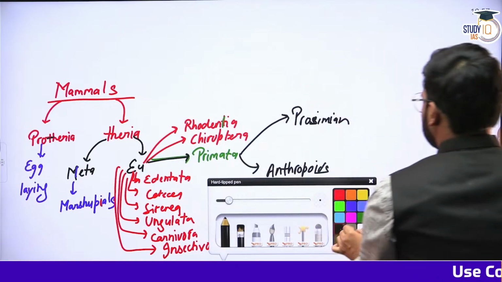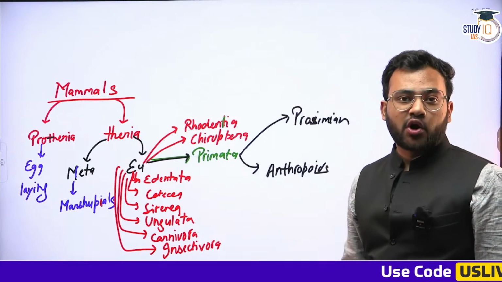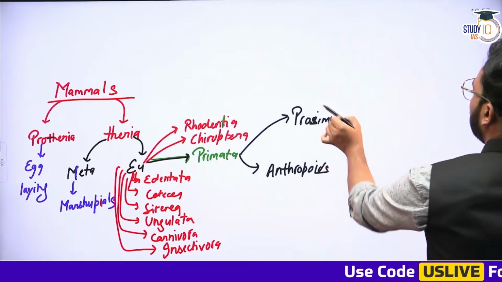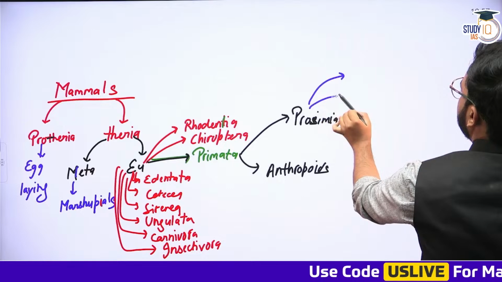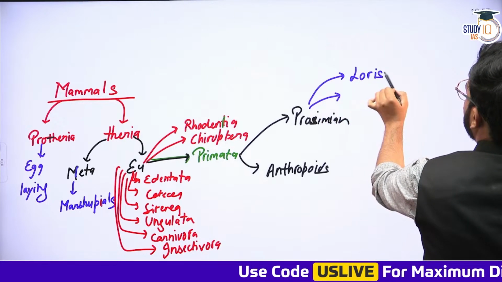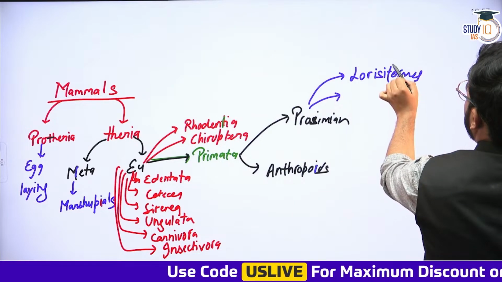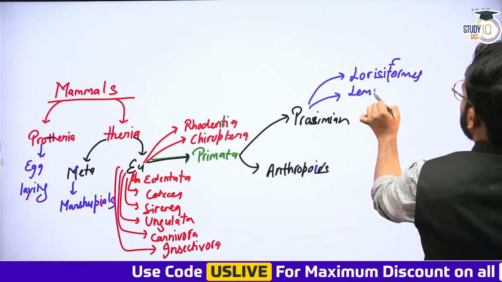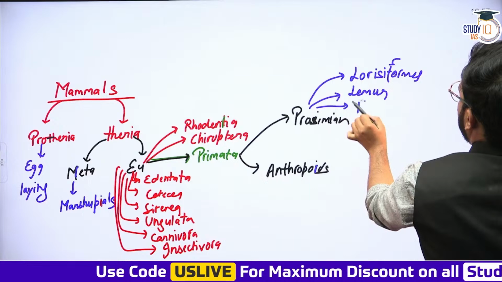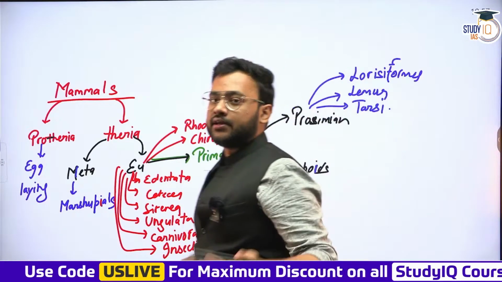Now even this suborder prosimian is divided into three infraorders. One is Lorisiformes, similarly Lemuriformes and Tarsiiformes. This is as per the old conventional classical taxonomy.